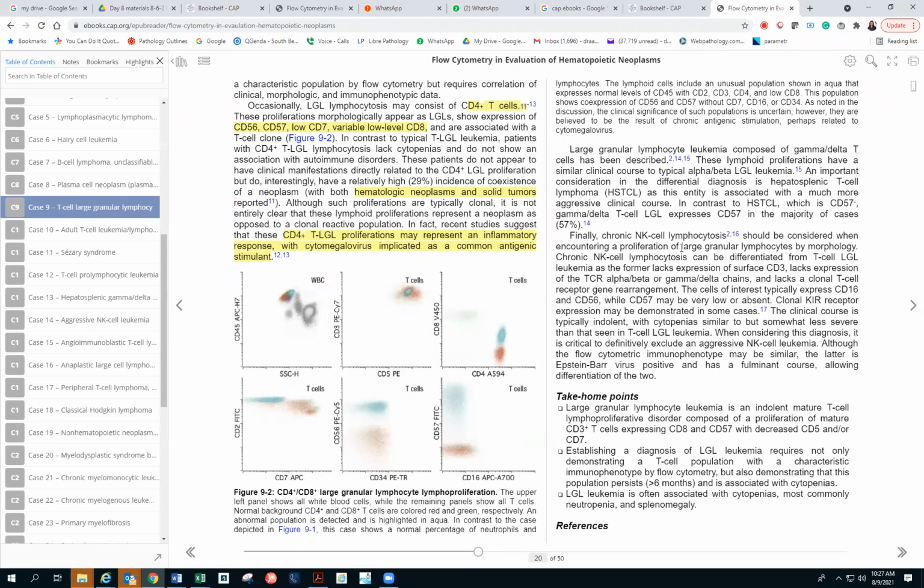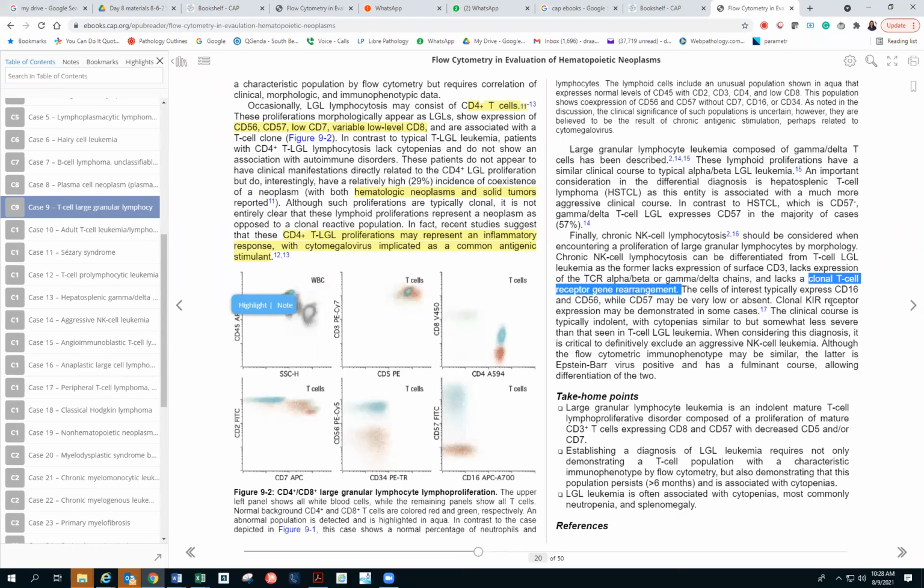And chronic NK cell lymphocytosis should be considered when encountering the proliferation of large granular lymphocytes by morphology. Chronic NK lymphocytosis can be differentiated from TLGL as the former lacks the expression of surface CD3. So NK cells will not have surface CD3, it will have the cytoplasmic CD3 epsilon chain. That's something that you have to remember. It will lack alpha beta, so it will not be TCR alpha beta or gamma delta, the NK cells of course, and then lack the clonal T cell receptor gene rearrangement as well.